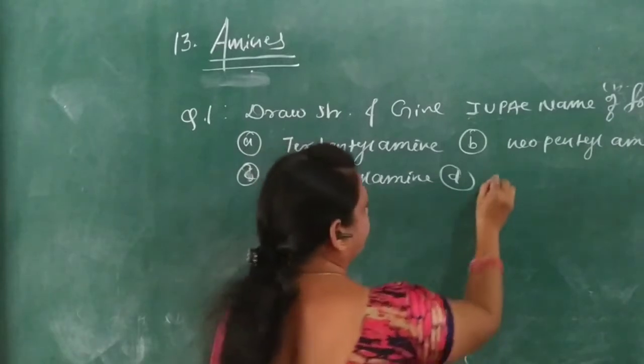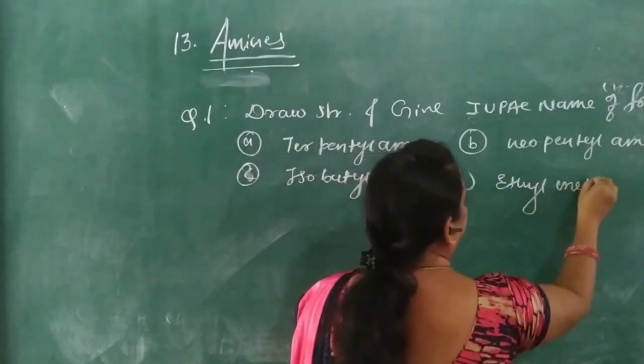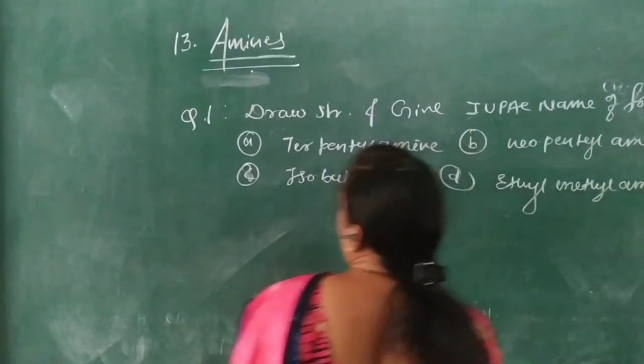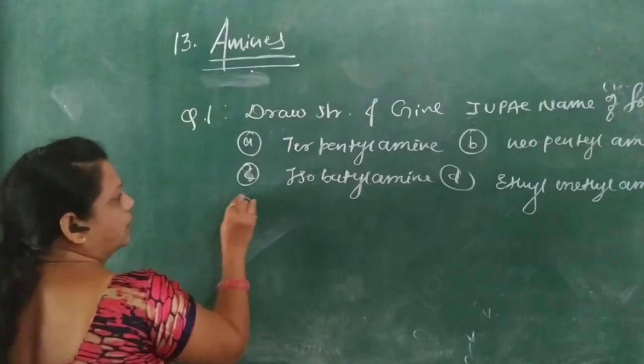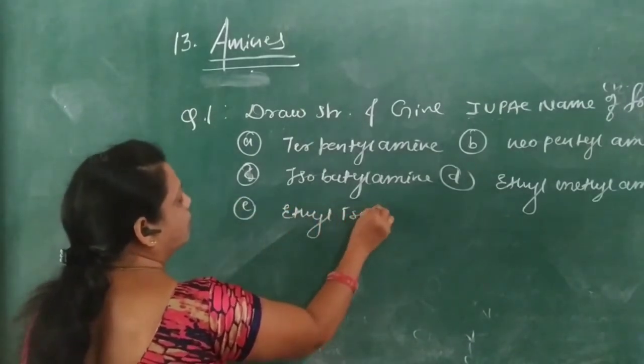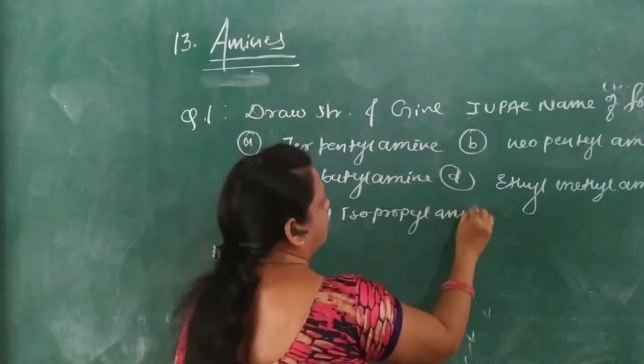D. Ethyl methylamine. E. Ethyl isopropylamine.